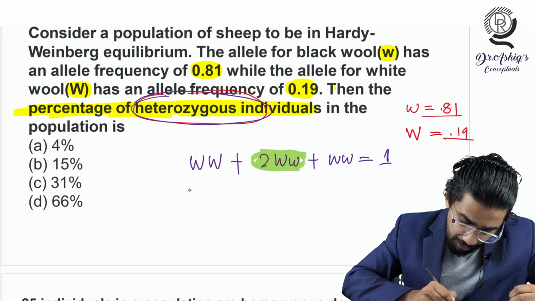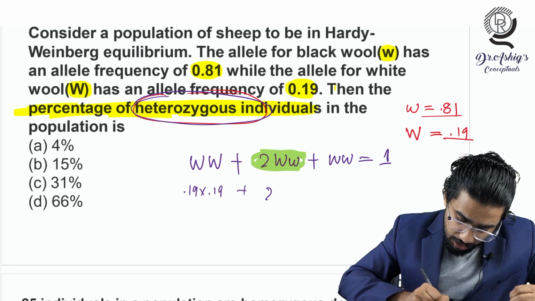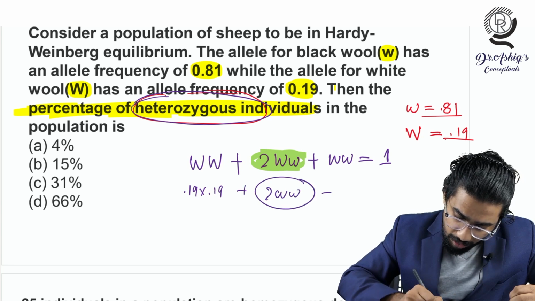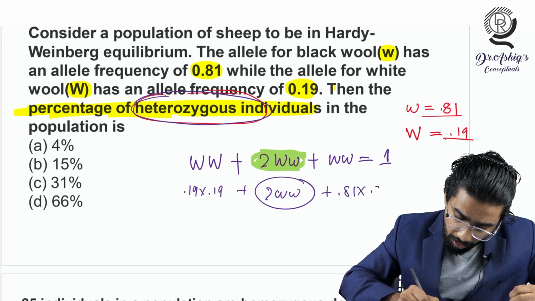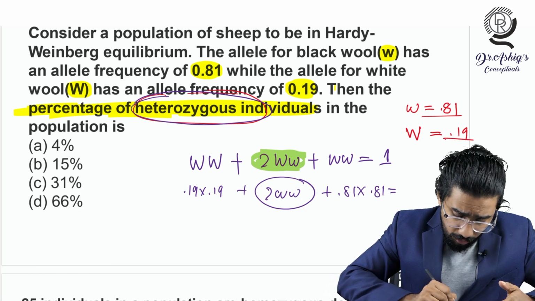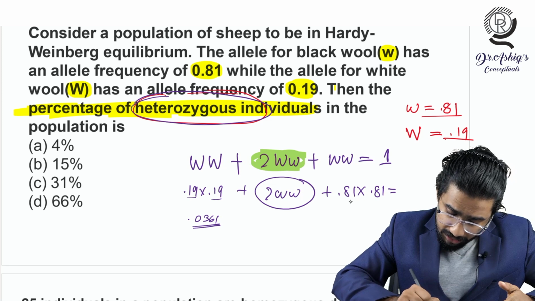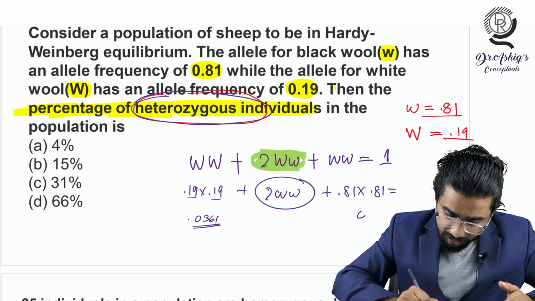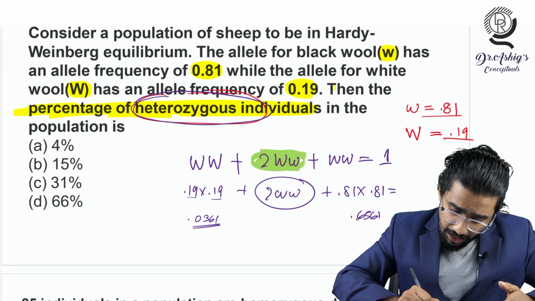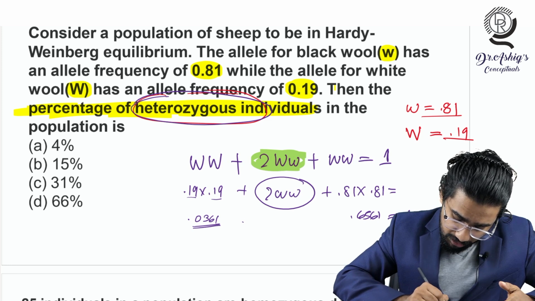This capital W squared will be 0.19 into 0.19. Are you understanding? And plus 2 capital W small w, we don't know, we have to find it out, plus 0.81 into 0.81. So how much will you get? Just calculate this. I have already calculated this thing. 19 into 19, that is 361. So with the decimal places, that will become 0.361. And you can see that 81 into 81 will give 6561. I have already calculated, and that will be 0.6561. That will be equal to 1. You know that thing. And you have to find out this thing, 2Ww. So what is the value?